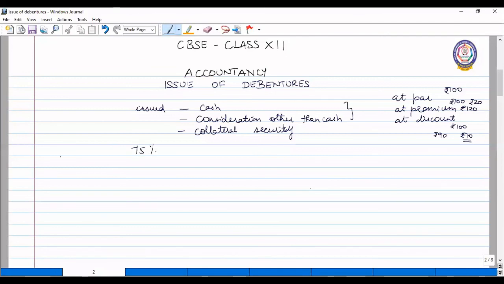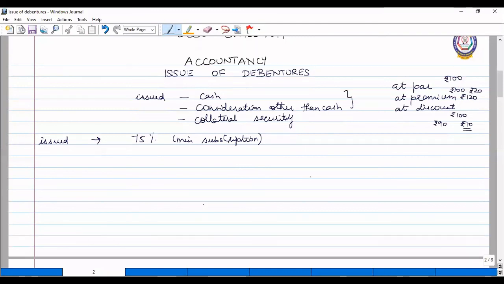So out of the issued number of debentures, at least 75% should be the minimum subscription. We have to check this and then go ahead with the journal entries. Here all debentures are applied for, allotment is made, and call money was also received on the due date itself.